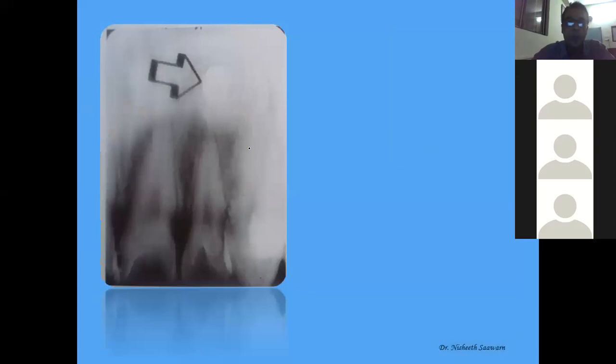Now see, we have an object here. This is an odontome. This is an odontome between the lateral incisor and the canine.